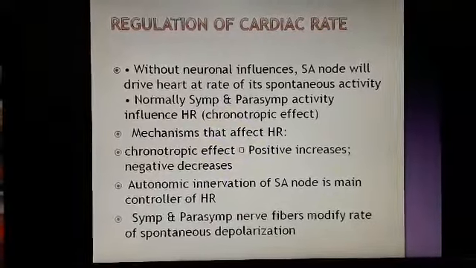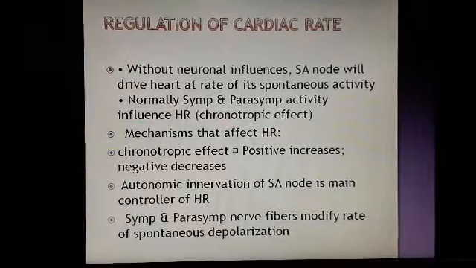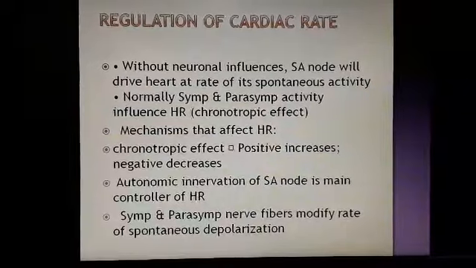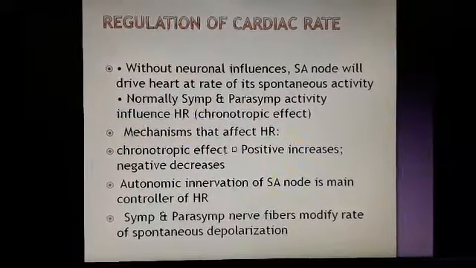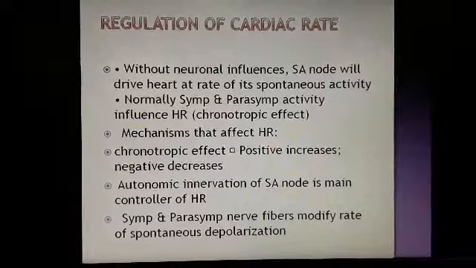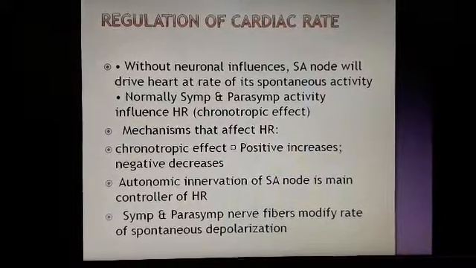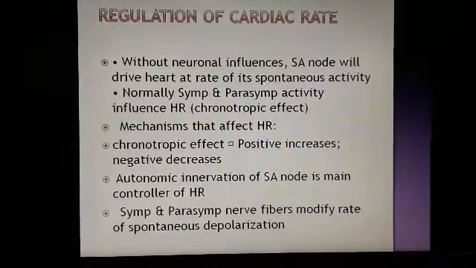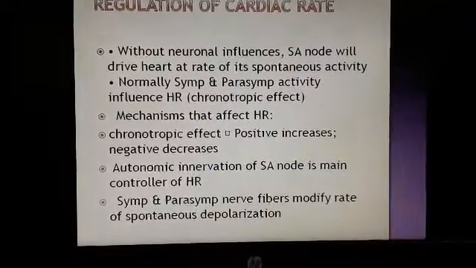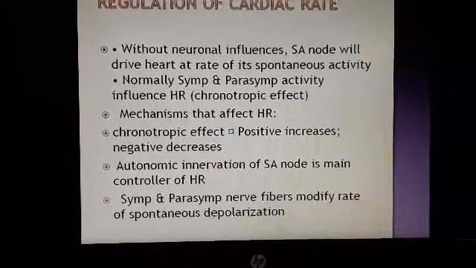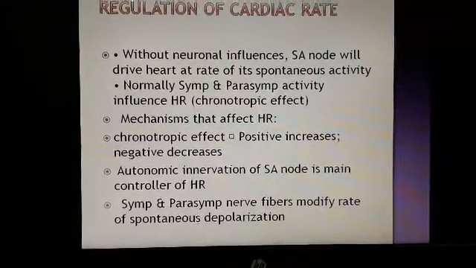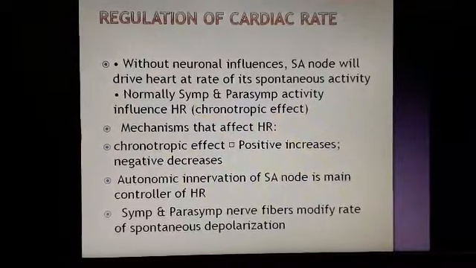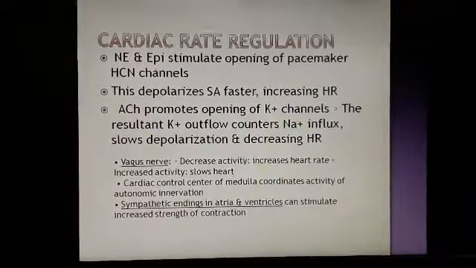That is the chronotropic effect. What is the chronotropic effect? Sympathetic and parasympathetic influences are known as the chronotropic effect. If it is a positive chronotropic effect, the heart rate increases, that is sympathetic stimulation. If it is parasympathetic stimulation, then it is a negative chronotropic effect, and the heart rate will gradually decrease. Autonomic innervation of the SA node is the main control of the heart rate. Sympathetic and parasympathetic nerve fibers modify the rate by changing spontaneous depolarization.